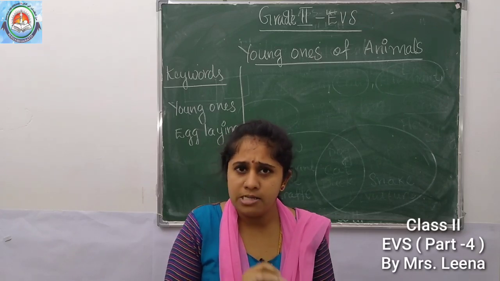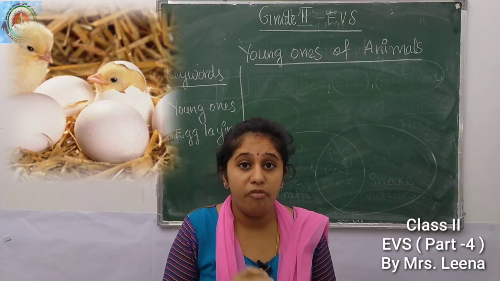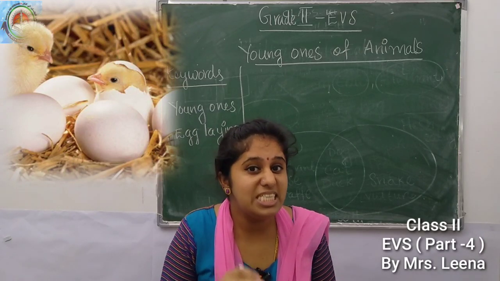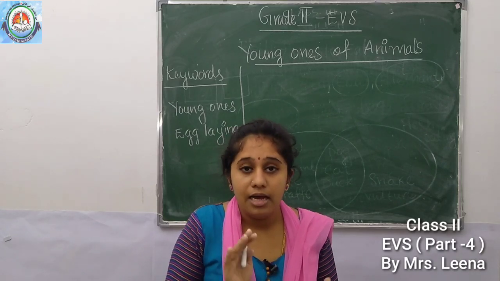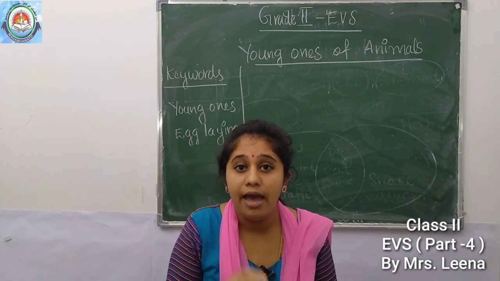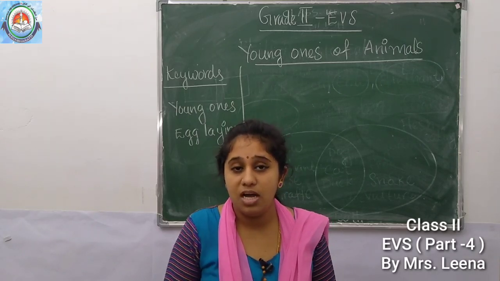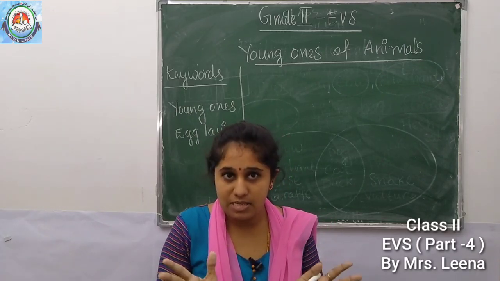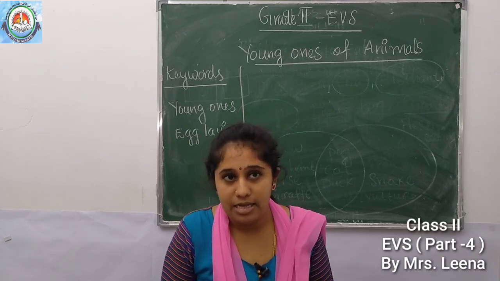Understood? Then what is the baby of a hen called? The baby of a hen is called a chick. So understood? The chick is the young one of a hen. A chick hatches from an egg. Hatches means breaking out of an egg. So a chick hatches from an egg, isn't it?